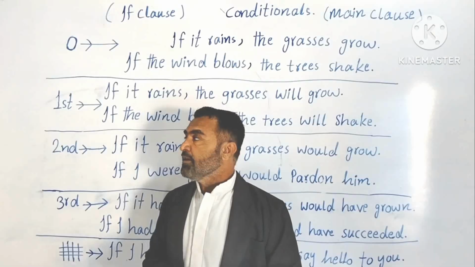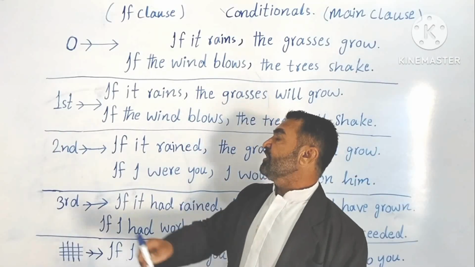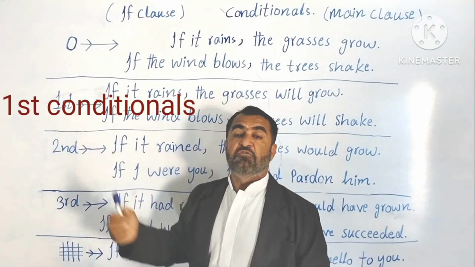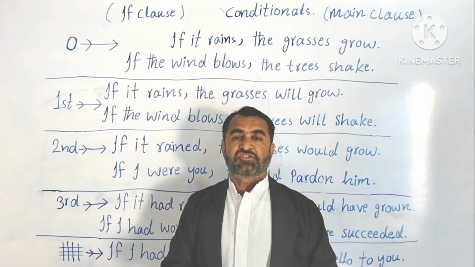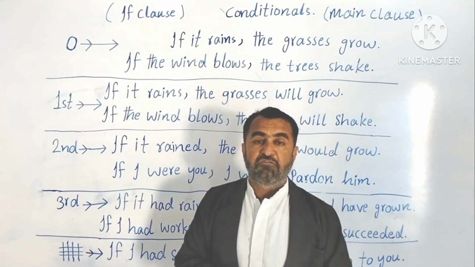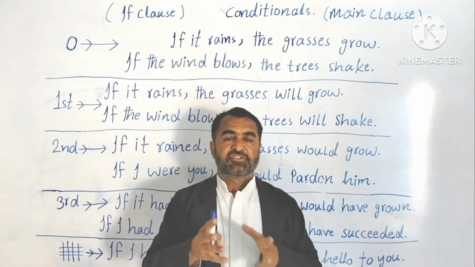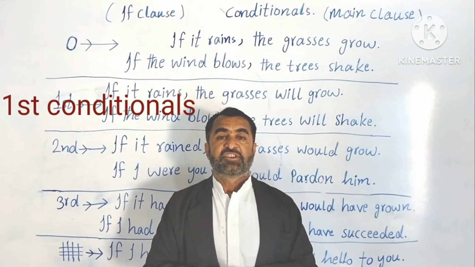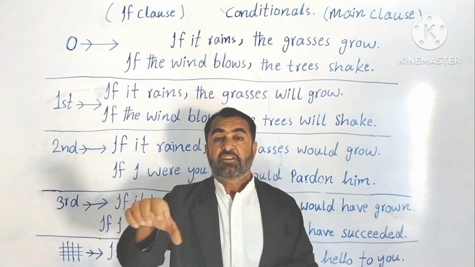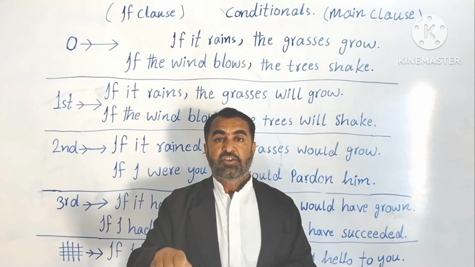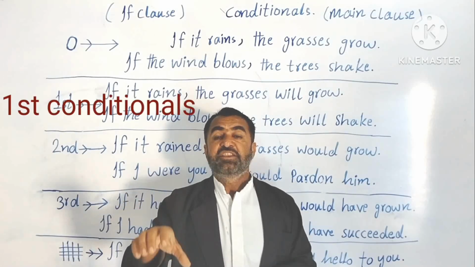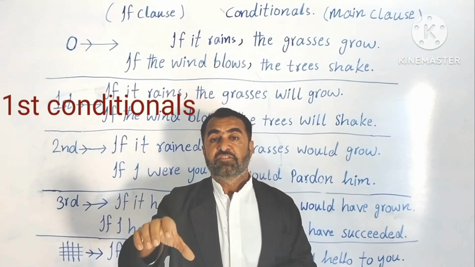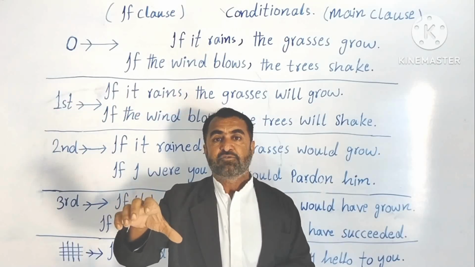Now look at the second part, that is first conditionals. First conditionals are the sentences we use when we talk about things that are still under control. Understood? Means there are still chances that we can achieve the things that we are talking about.